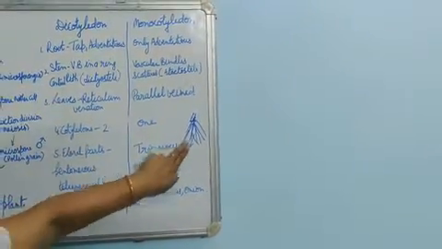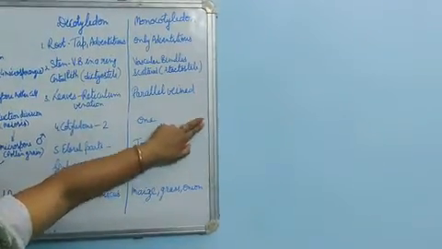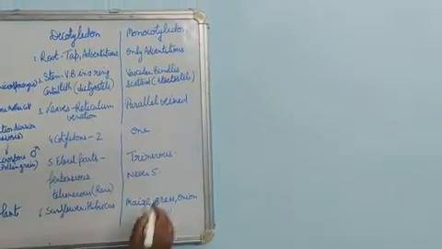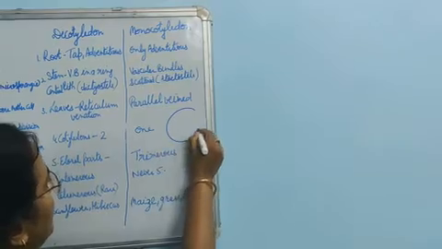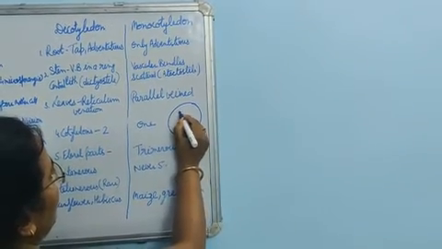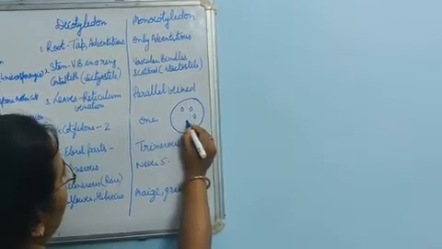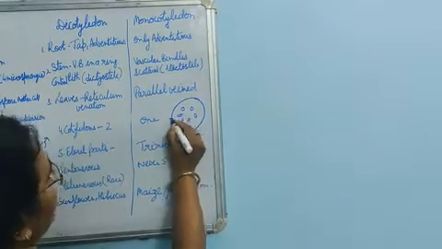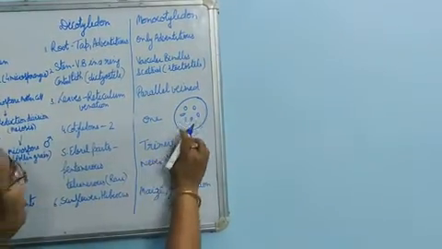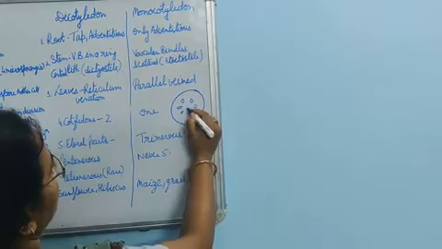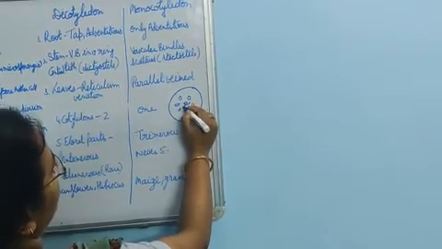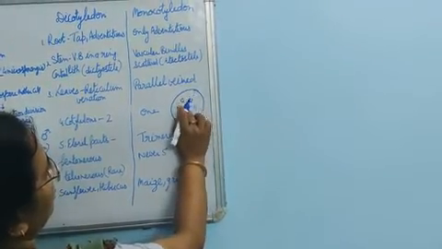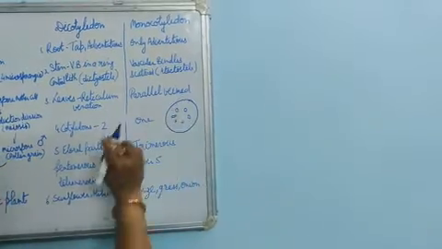You can also identify them with the help of the stem. In the case of the dicot stem, if you see the section view, you will find the vascular bundles arranged in the form of a ring. And the central tissue present in between this ring is known as pith.